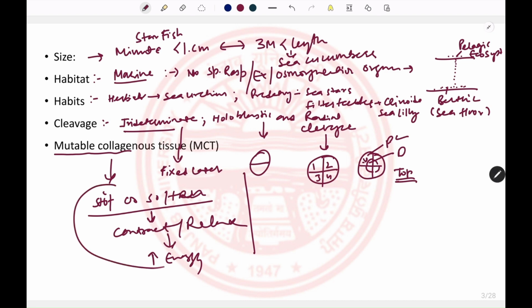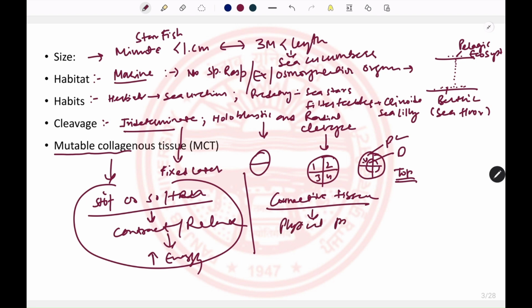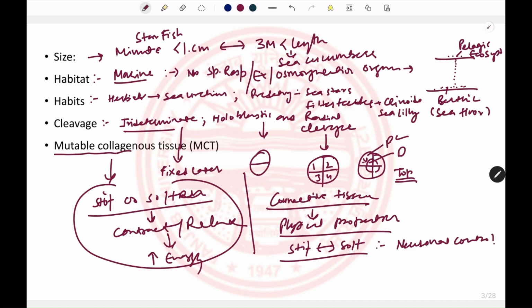So instead of using this mechanism, they have a specialized connective tissue which can change its physical properties. They can be stiff at one moment and soft at another moment. And this transition lies under neuronal control rather than muscular control. So by using these properties, the echinodermata are very energy efficient.